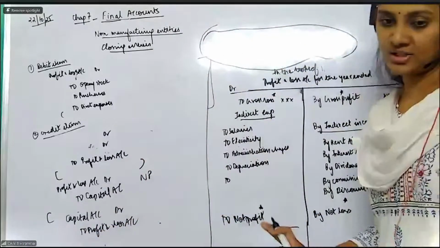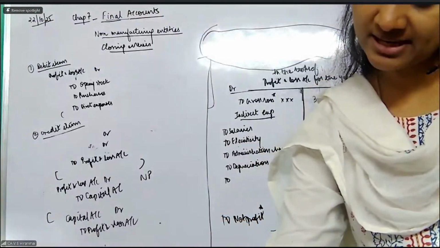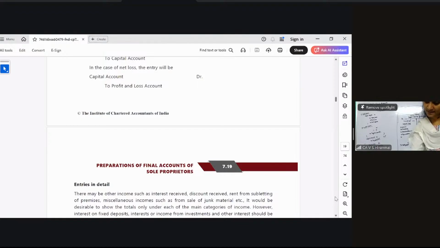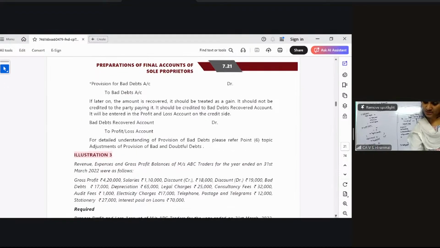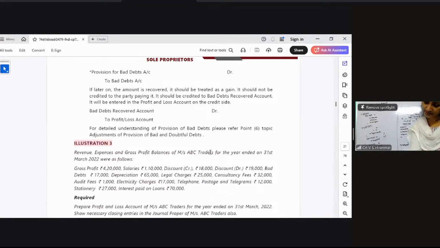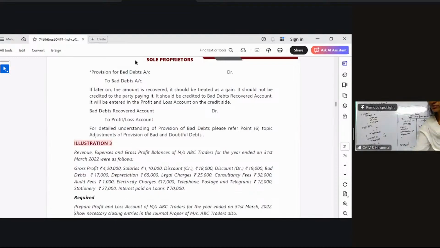Now, in the similar fashion, yeah, good. Radhika Jain, very good. In the similar fashion, I request everybody to do this particular illustration right now. Closing entries will also be done the same way. Now, my dear students, please do illustration number 3. Prepare the P&L account. Don't do the trading account, only the P&L account. I will give you 5 minutes. You should prepare the P&L account, and also prepare the closing entries, because they are asking for closing entries also. I will be back.